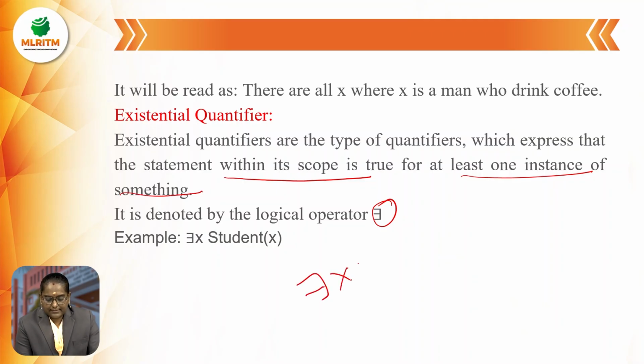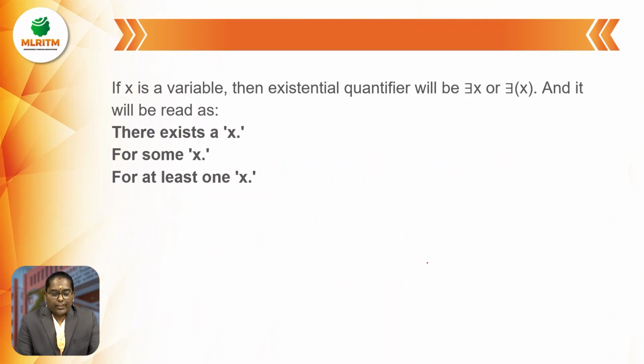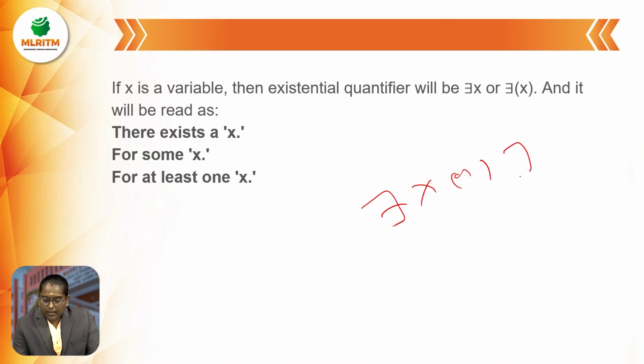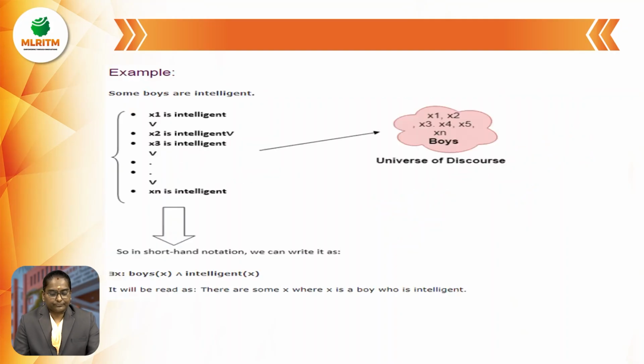Next, if x is a variable, then the existential quantifier is written as there exists x, or there exists of x. Both are the same, and it is read as there exists an x, for some x, for at least one x. In the universal quantifier, we represent for all. In the existential quantifier, we represent there exists.